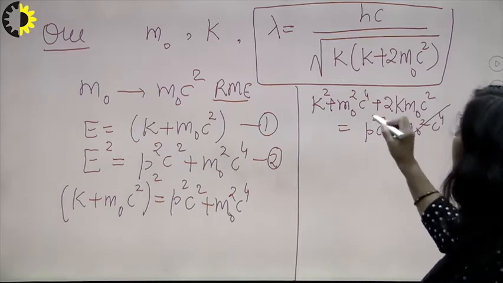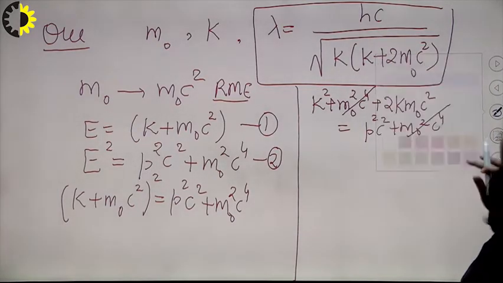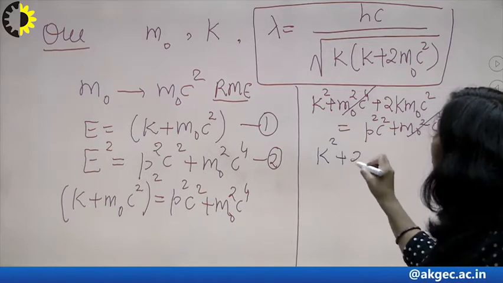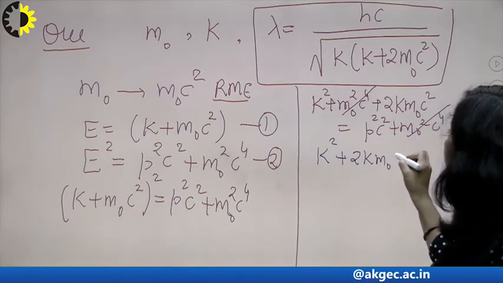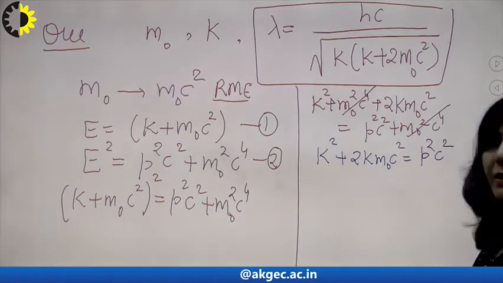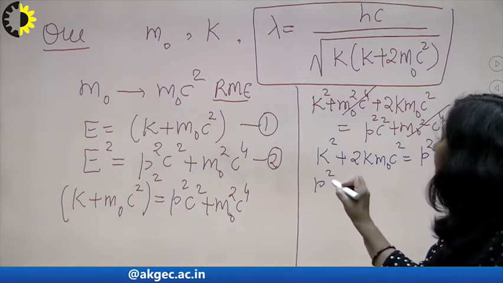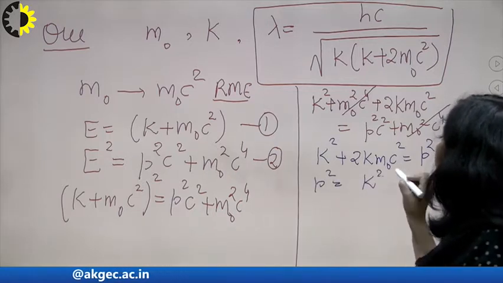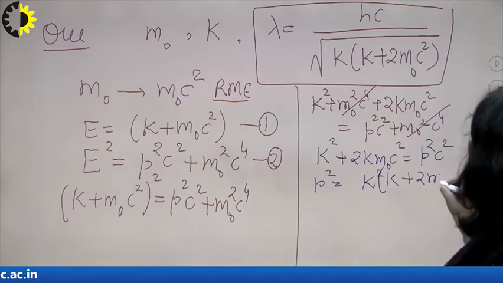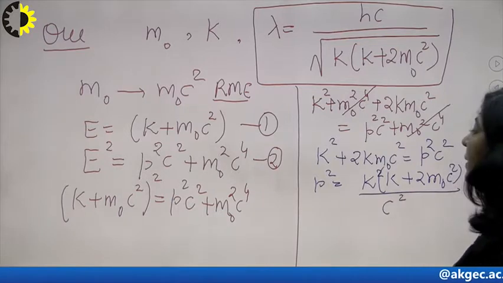Now this is m naught square c^4 and this is also m naught square c^4, so this will get cancelled and you get K square plus 2K m naught c square equals p square c square. What is required? You require only momentum. So p square will be equal to, I am taking K common here, K into K plus 2m naught c square, divided by c square. This is your p square.